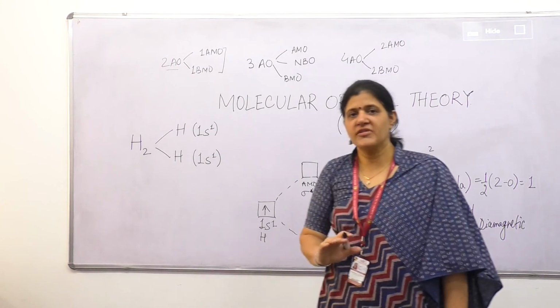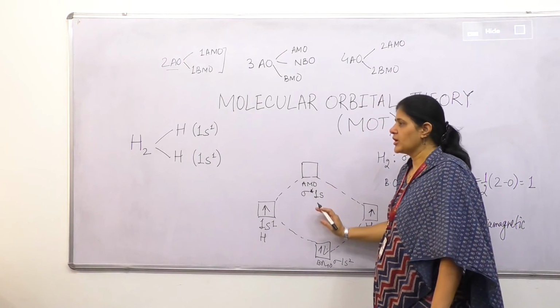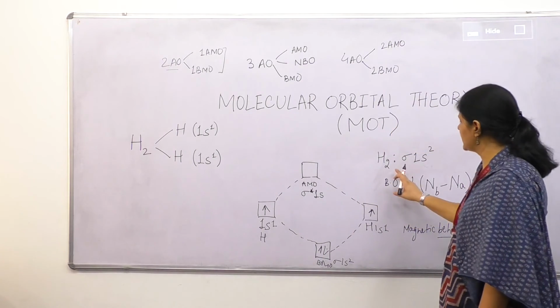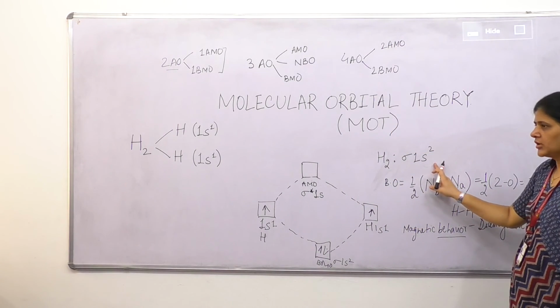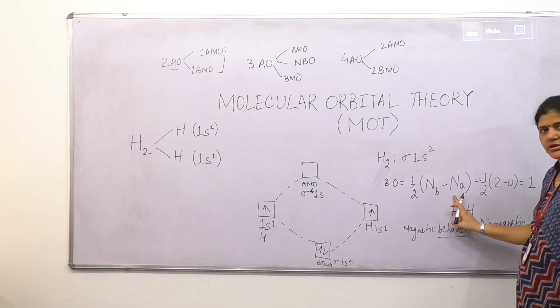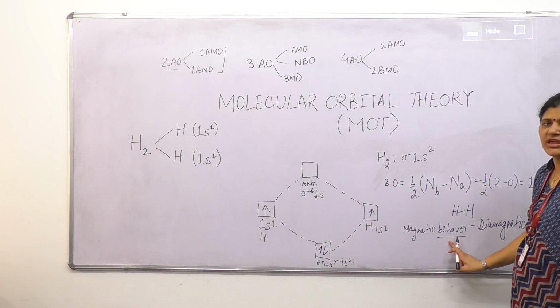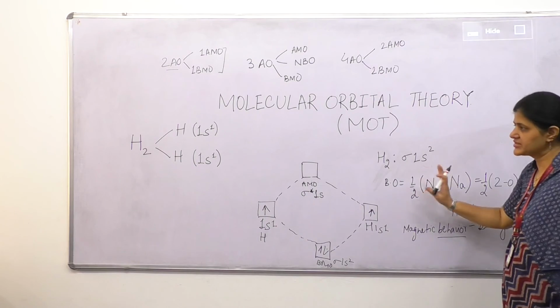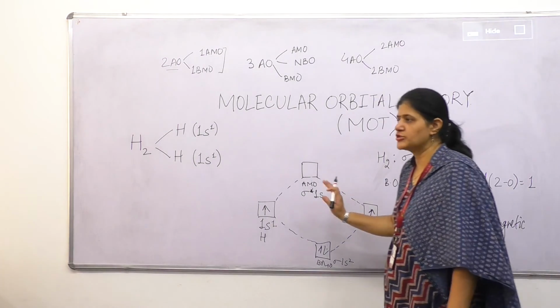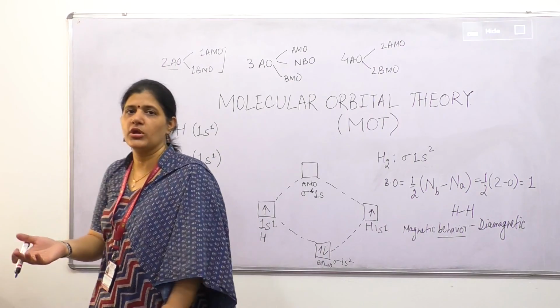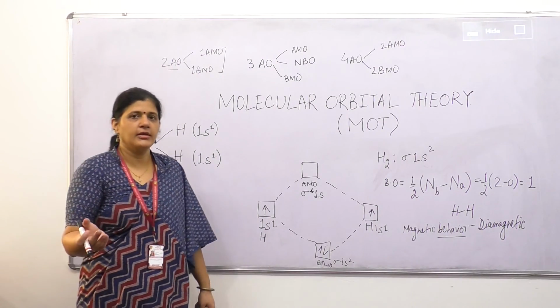Okay? We always draw the MO diagram of the molecule. Then we write the configuration. Then we calculate the bond order. Then we discuss the magnetic behavior of the molecule. This is a simple example, the hydrogen molecule. Next, we will discuss more examples, diatomic molecules like oxygen and nitrogen.